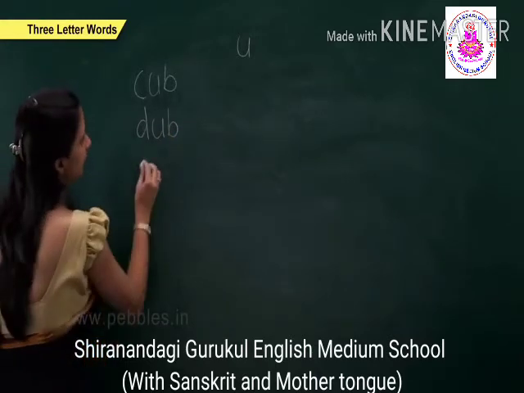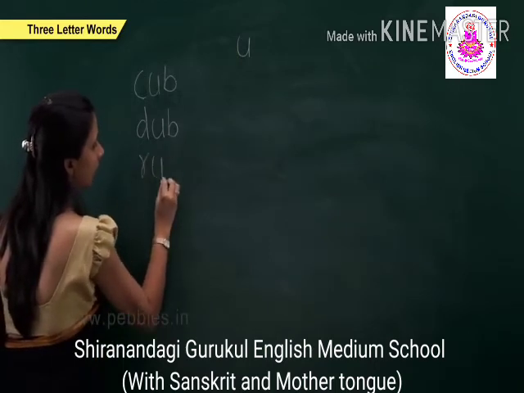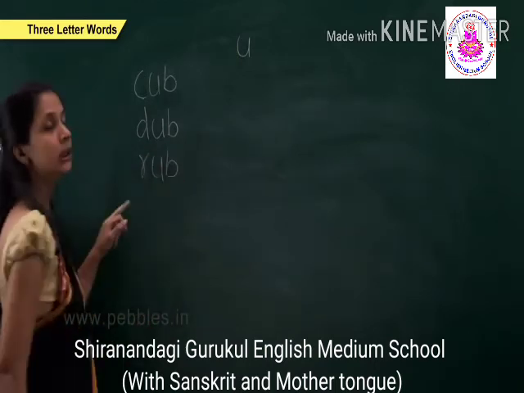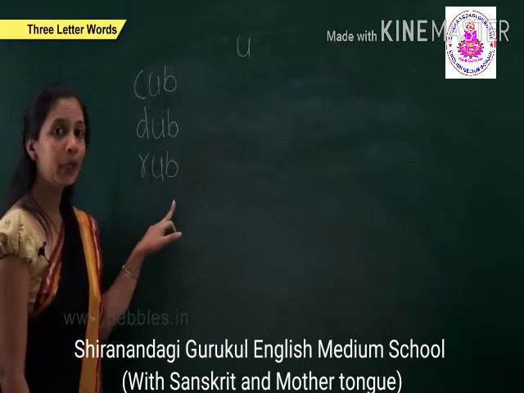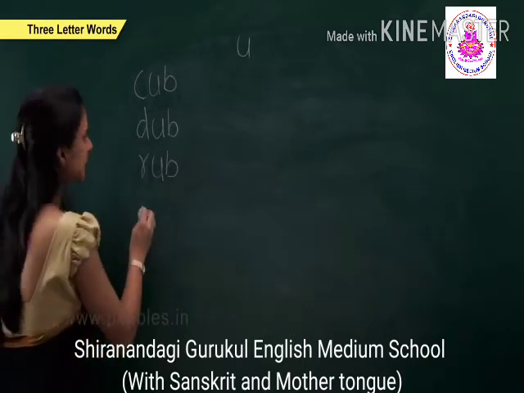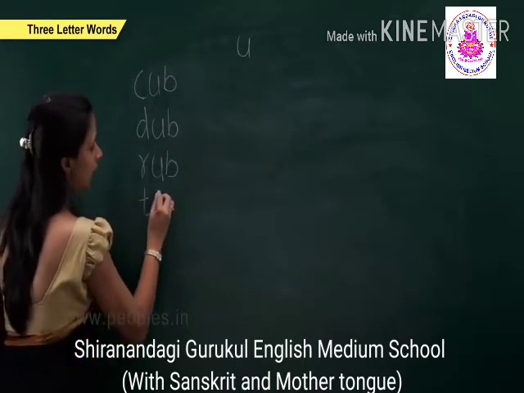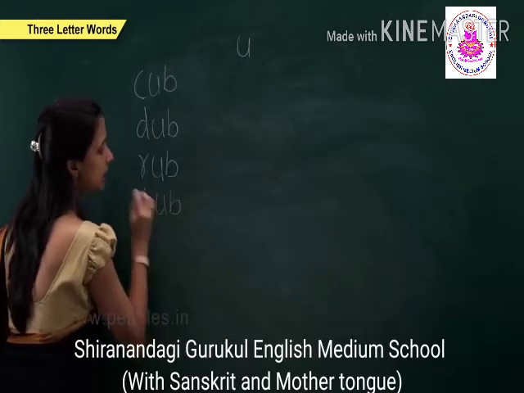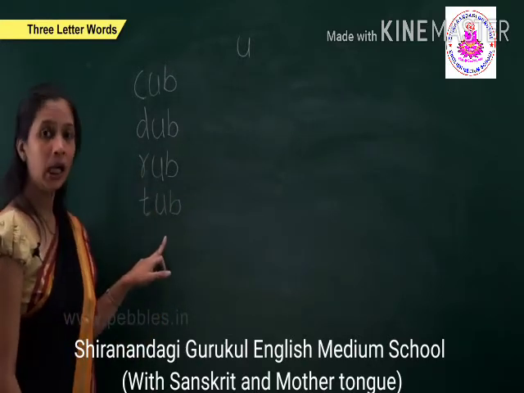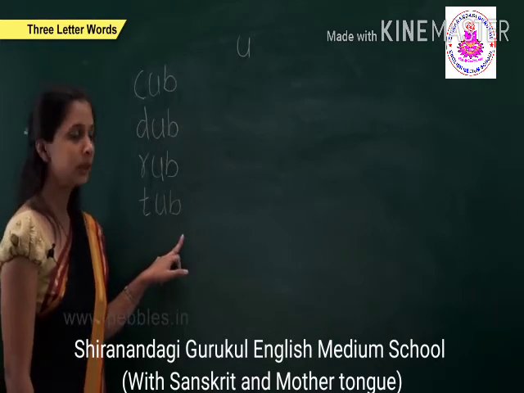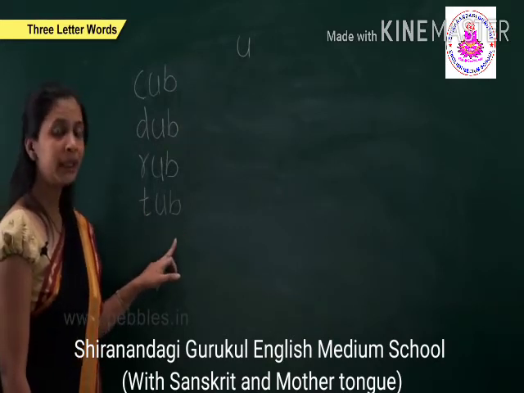The next is R, u, b, rub. The next is T, u, b, tub.